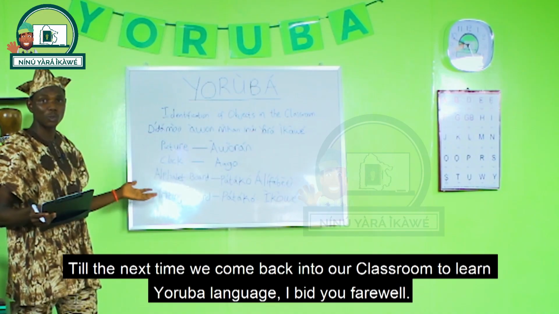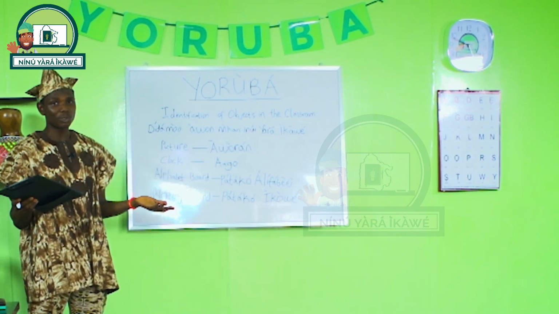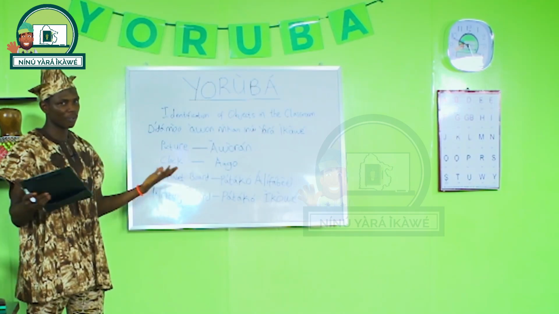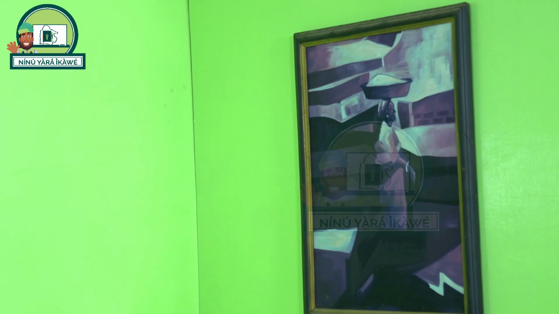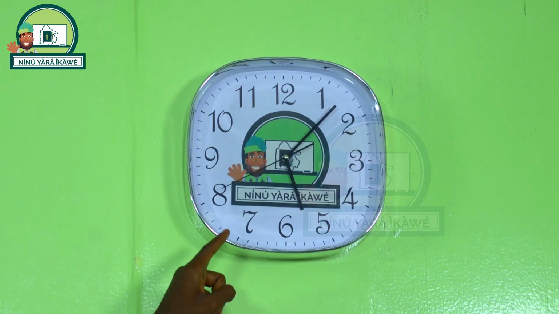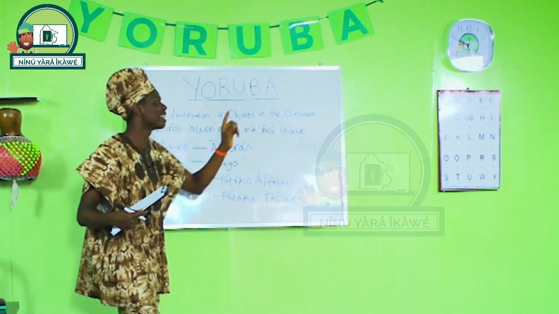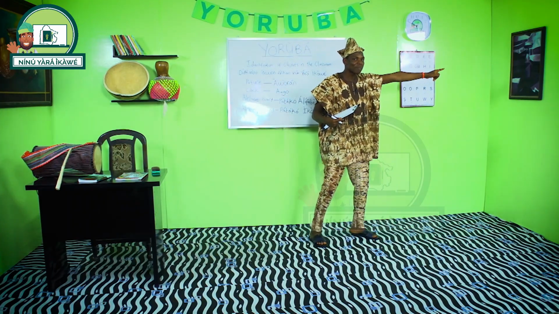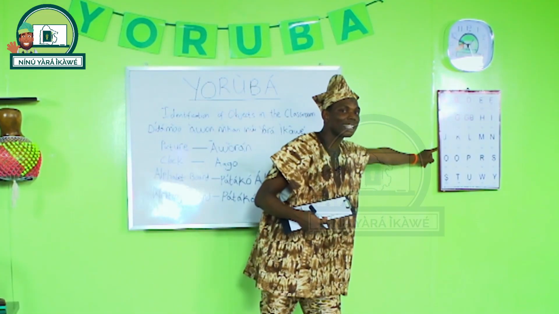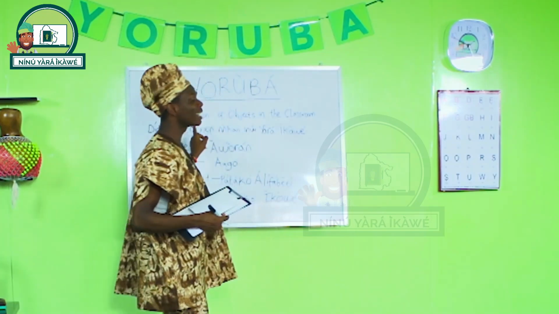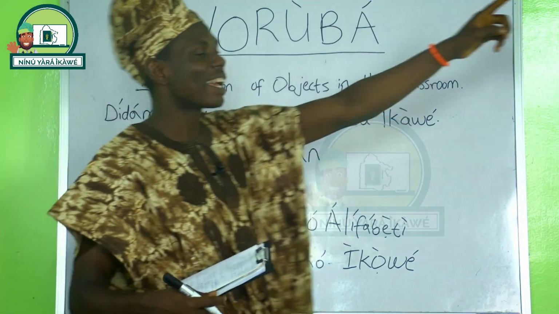This four is good to go with for this lesson. We can continue from there in our next lesson, or what do you think? Let us make it this four for this lesson. So let us have a recap. Àwòrán, aago, pátákó alphabeti, pátákó ìkọ̀wé.